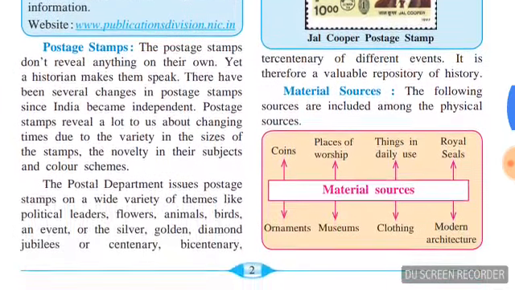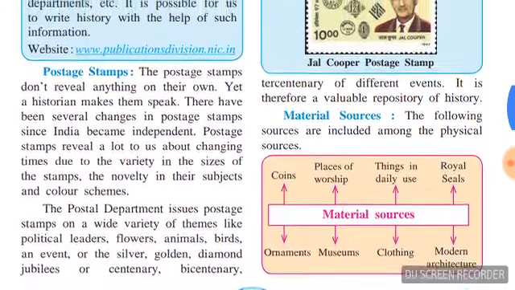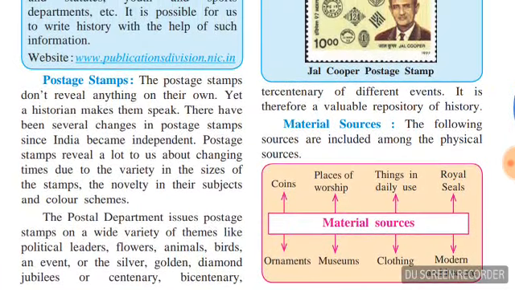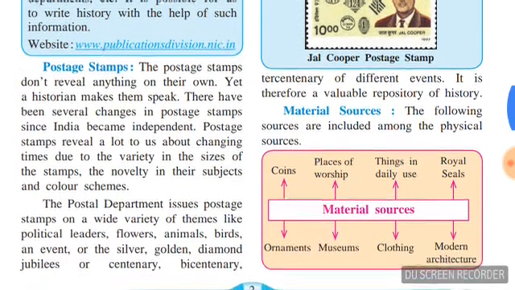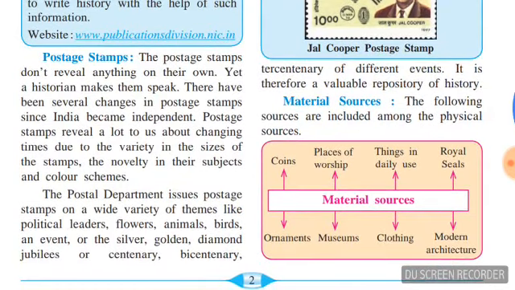See, the first line: The Indian government issued the Jal Copper stamp in 1977 to mark the importance of Jal Copper, to mark his achievement. In 1977, his stamp was made. You can see the picture of the stamp.